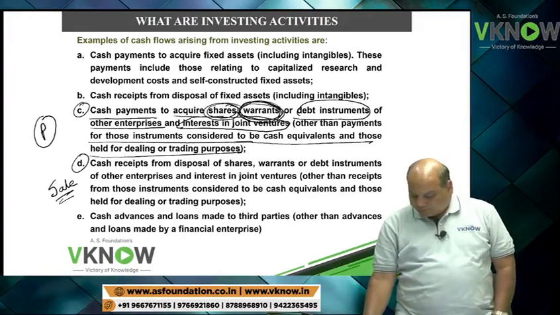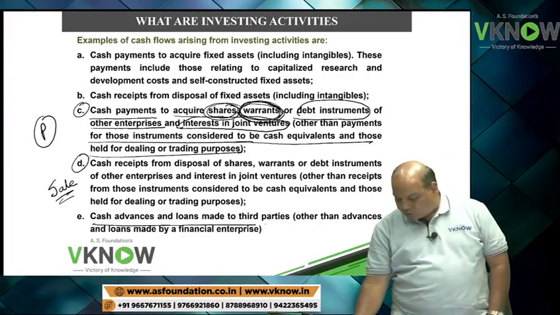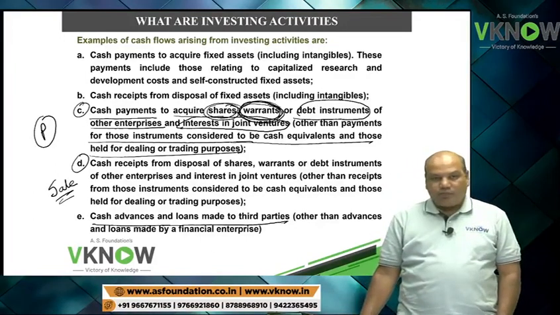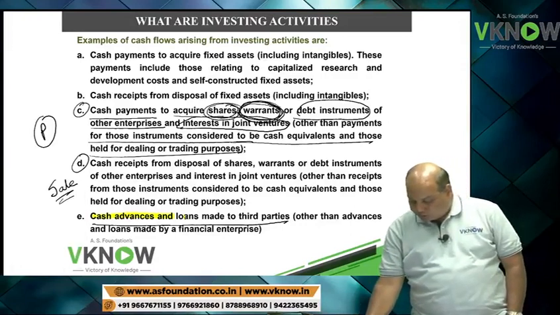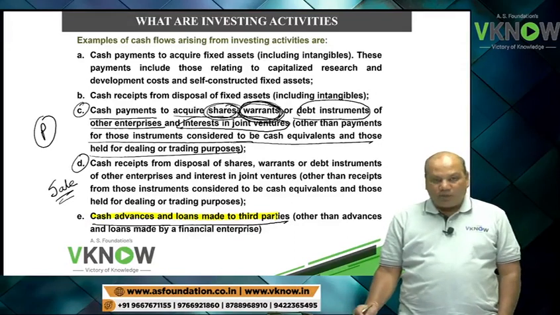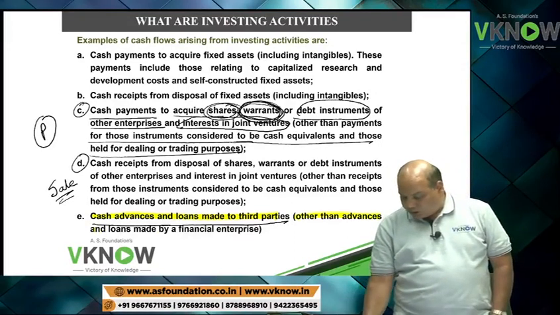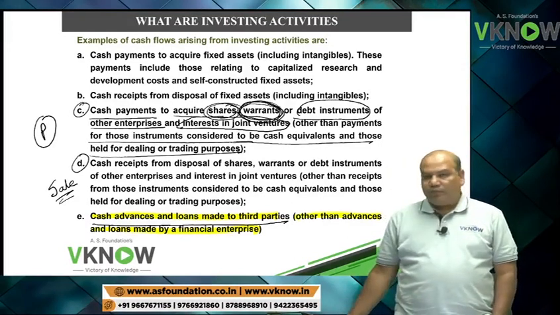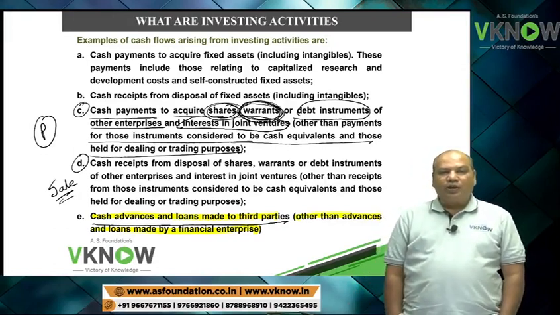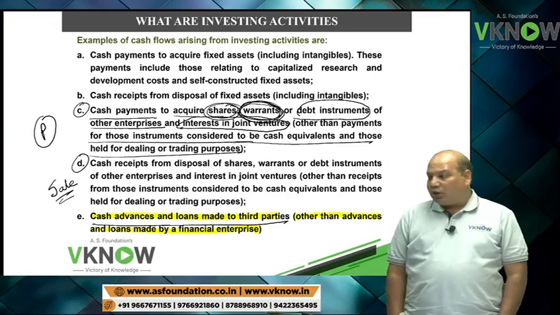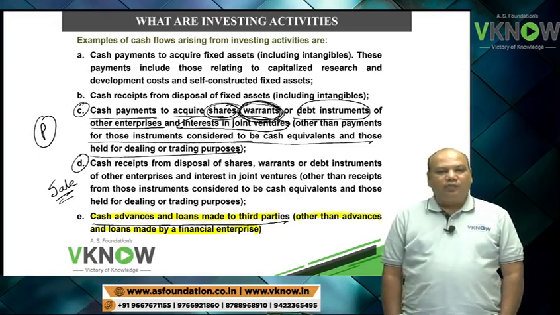Point number E, cash advance and loans made to third parties. But if you are a financial enterprise like a bank, then for the bank, giving loan is operating activity.